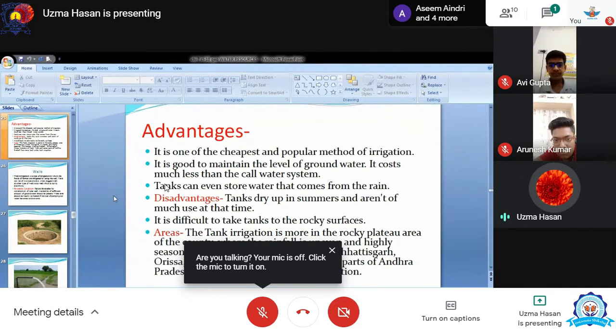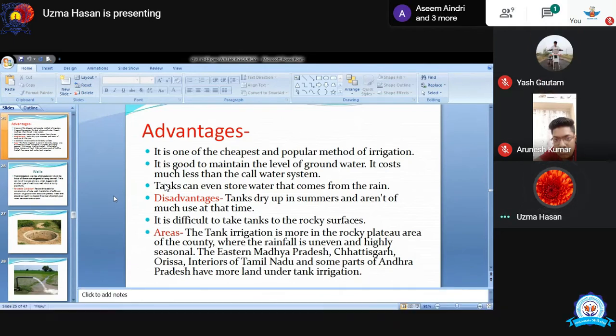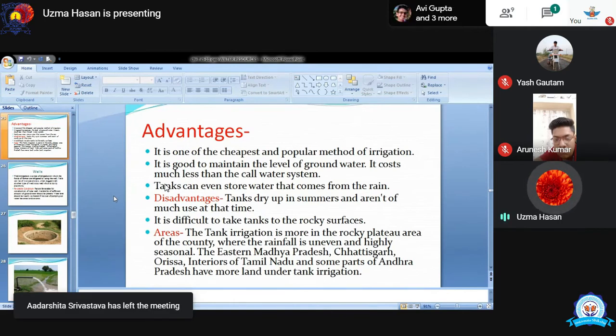Advantages: it is the cheapest and popular method of irrigation, and it also helps us to maintain the groundwater level because we store water on the surface of the ground. That's why it costs much less than the tube well system. Tanks can even store water that comes from the rain. That's why it is very cheap. We can take the example of one area near our school.